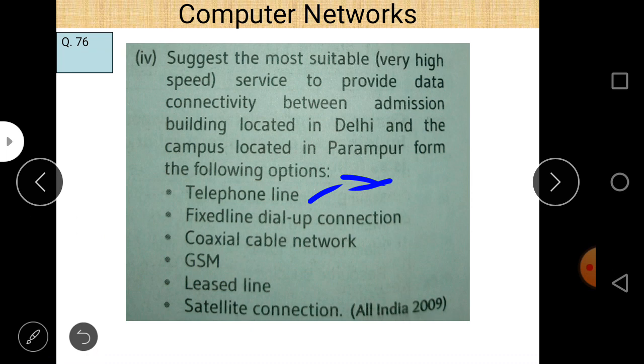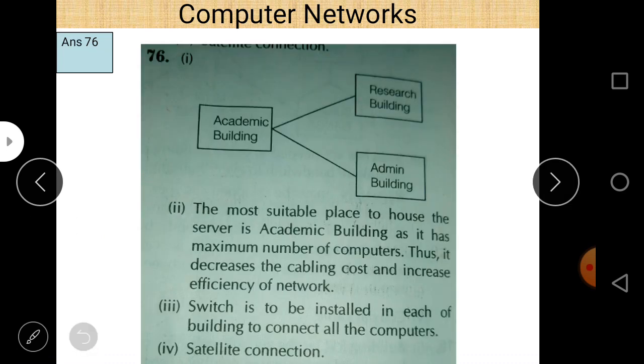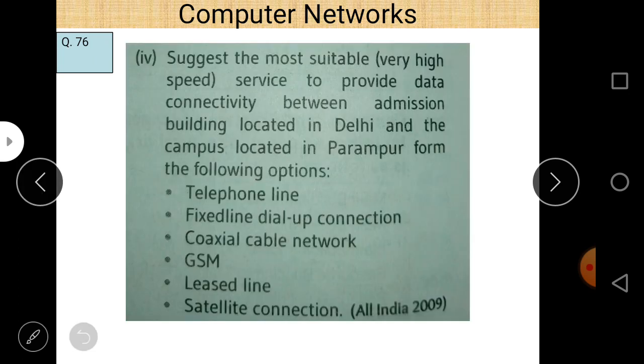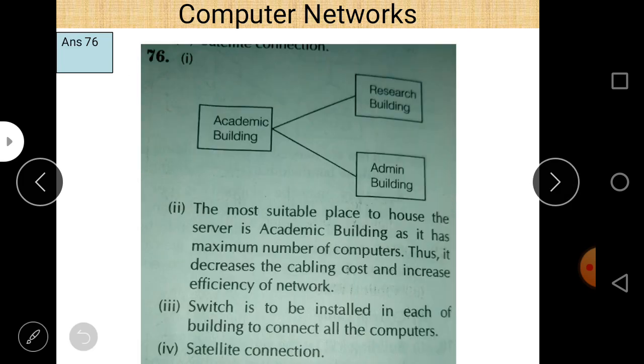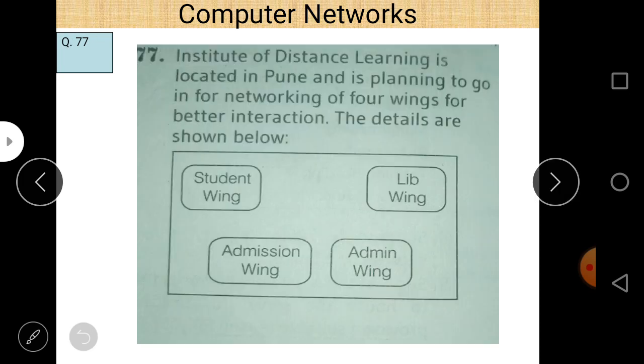Then fixed line dial-up connection, coaxial cable network, GSM, and satellite connection. Satellite connection is the best option to connect these two, because the distance is 1450 kilometers. Let us check what the answer is. Yes, satellite connection is the answer, because the other options take too much cable length. So this is the answer of question number 76.